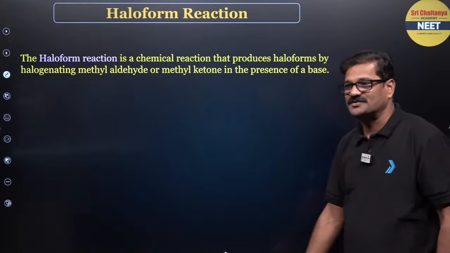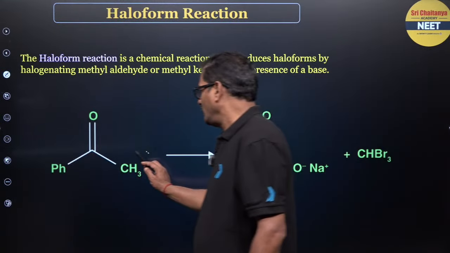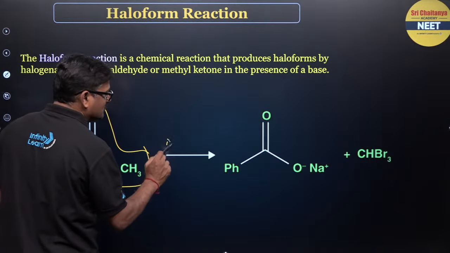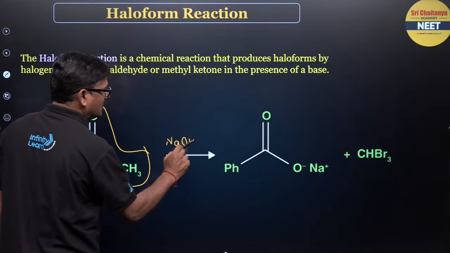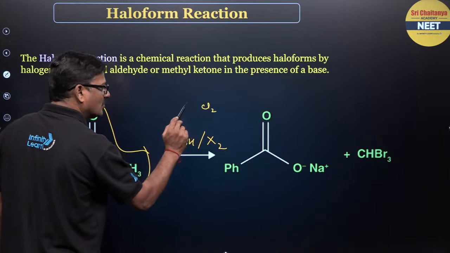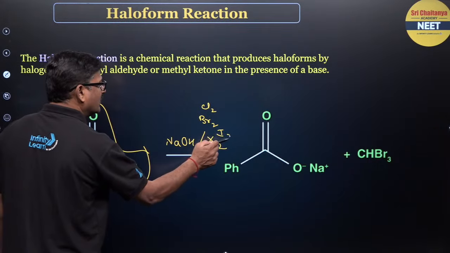Now, haloform reaction, we already discussed this. Any methylated ketone is eligible whenever it is treated with sodium hydroxide and halogen. If it is chlorine, it forms chloroform; if bromine, bromoform; if it is iodine, iodoform.